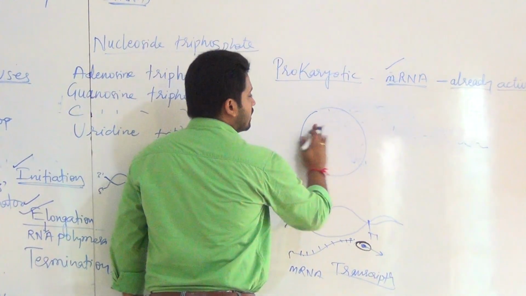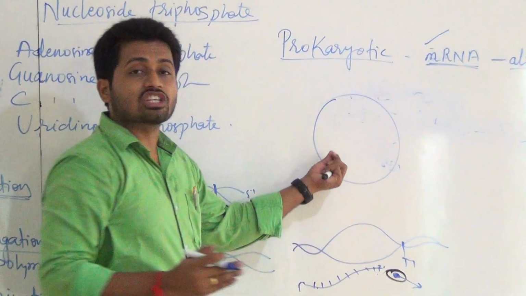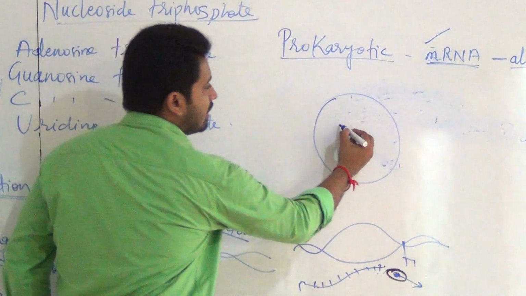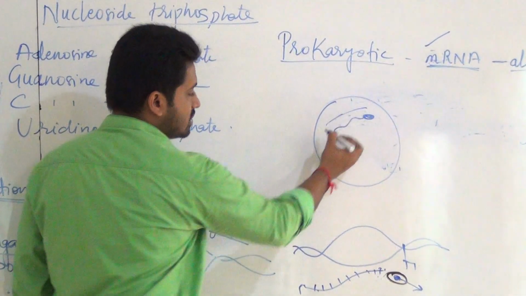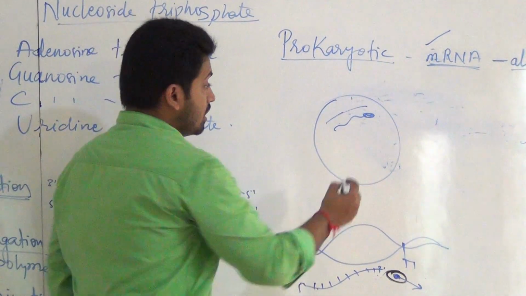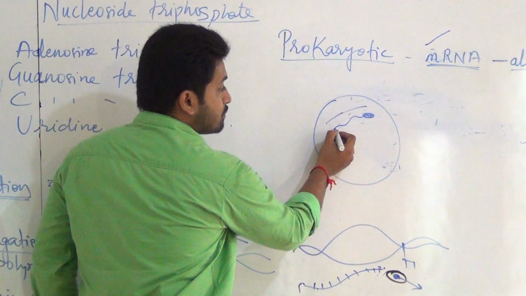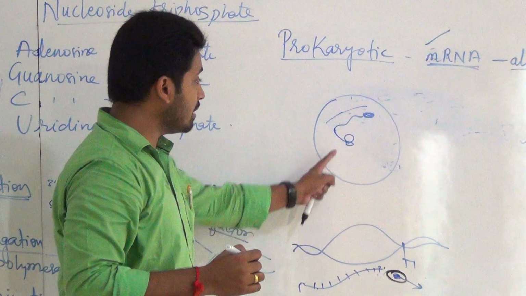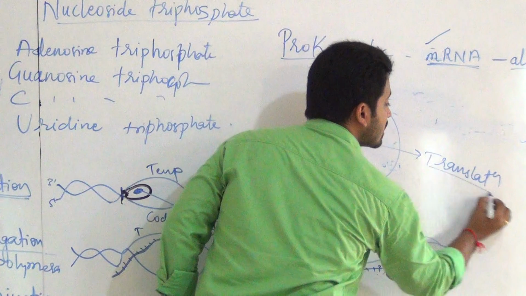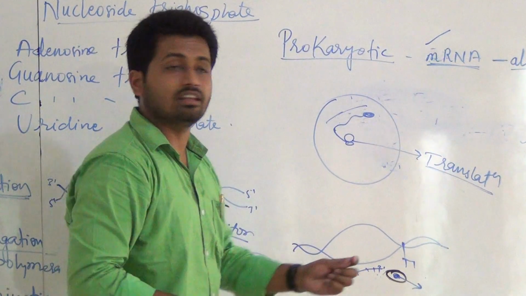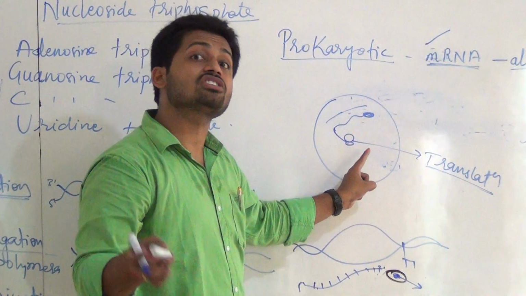So the DNA which is producing the mRNA may not have completed transcription yet. For example, here mRNA is synthesized by this RNA polymerase from the DNA. From the cytoplasm side, what happens? Ribosomes capture this mRNA and start translation. Remember, look what is happening here: transcription is not yet finished, but translation is starting.